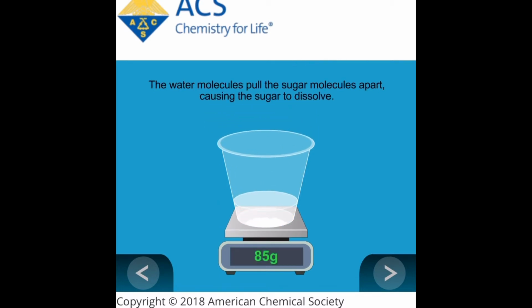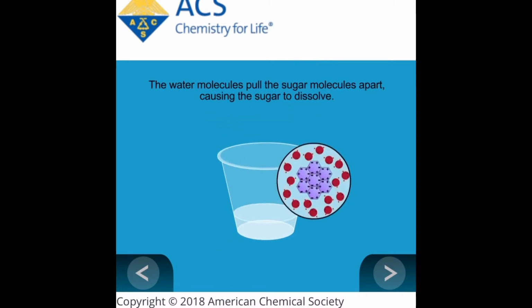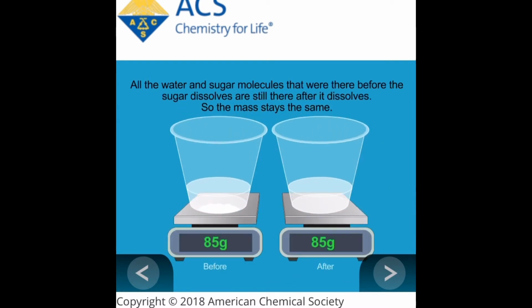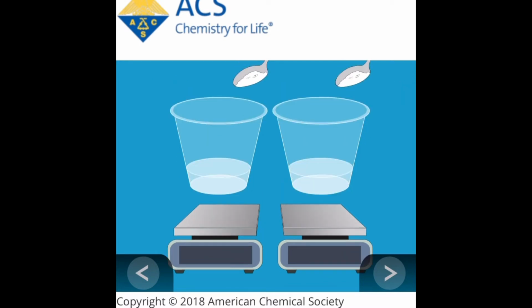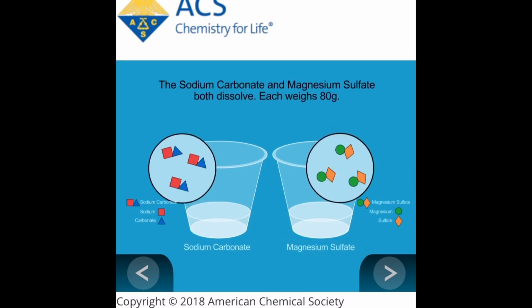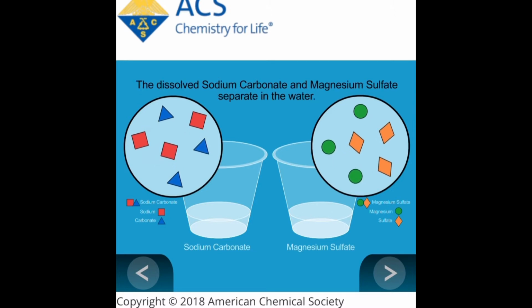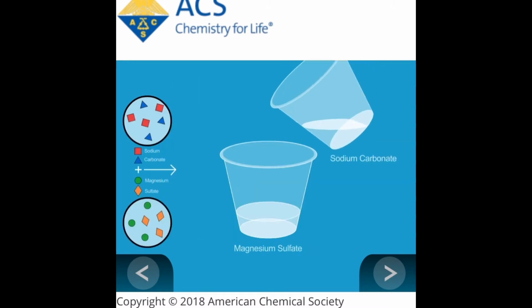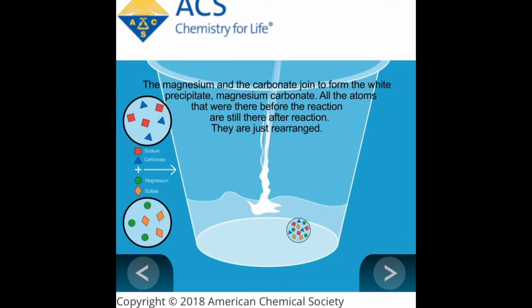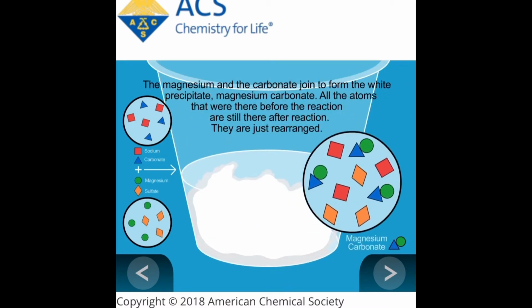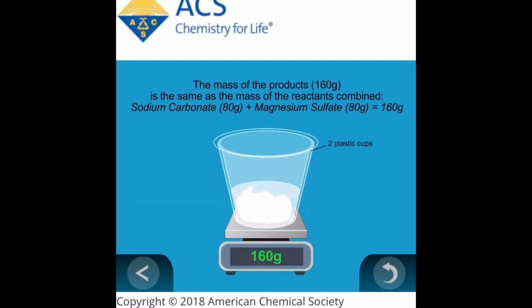And in this phase, I would go over this great simulation that I just recently found, and it basically shows different substances mixing, and even at the end, the magnesium sulfate and the sodium carbonate, that even when they are mixed together, both of their substances are still included in the weight. I want to make sure that they can see these things because when mixing, you aren't really able to see the little molecules as they get smaller. So this is a great simulation to show the students.